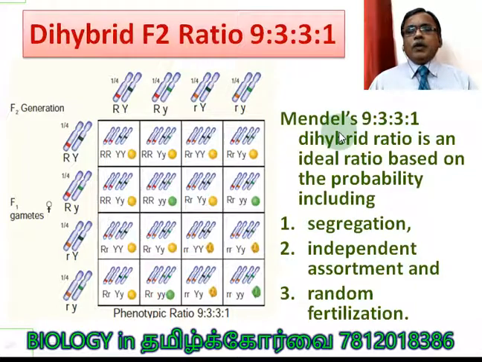And wonderful information is given in our book. What is it? Mendel's 9:3:3:1 dihybrid ratio is an ideal ratio based on probability, including segregation. Law of segregation is suitable here. Law of independent assortment. Independent assortment means chromosomal separation. Random fertilization. All these three contribute to this ratio.